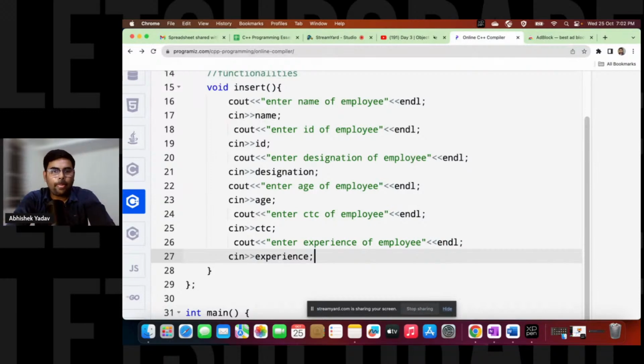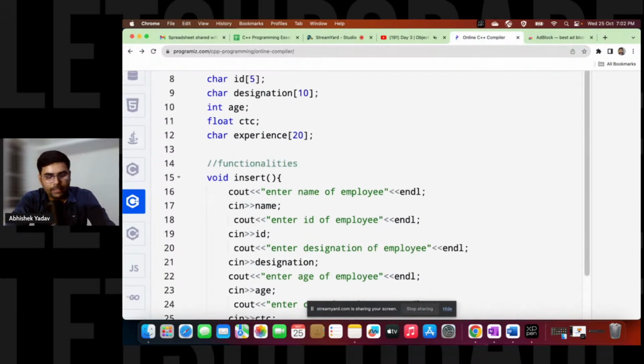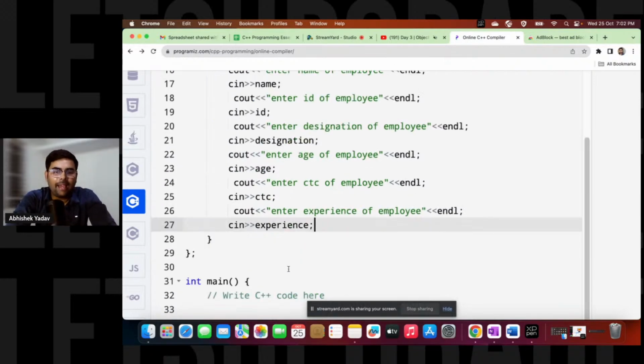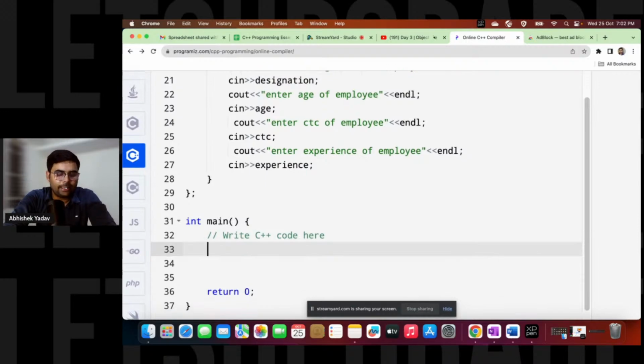Okay. Now I have defined the blueprint of the employee class, everyone. Now I have to create the object. In order to use the properties and functionality of a class, we have to create the object. Yes or no? So what is the syntax of creating that object?